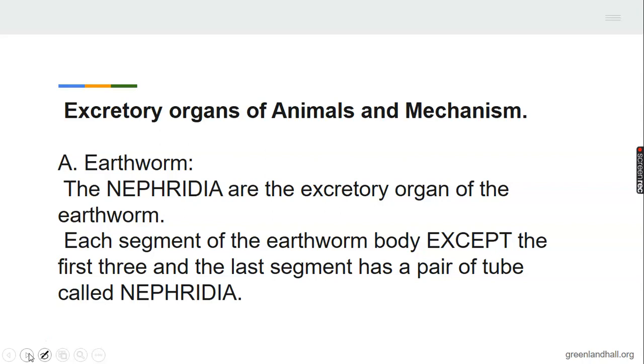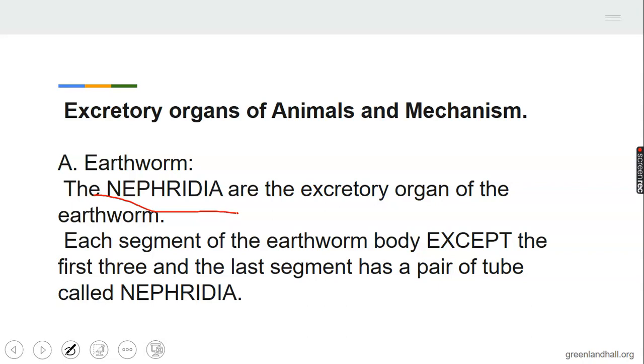Now, earthworm is a small animal, a segmented organism. The body is divided into segments. It has an excretory organ called nephridia. What do I call it? Nephridia. Let me spell it. Nephridia. I'll come again. Nephridia. Nephridia are the excretory organs of the earthworm.